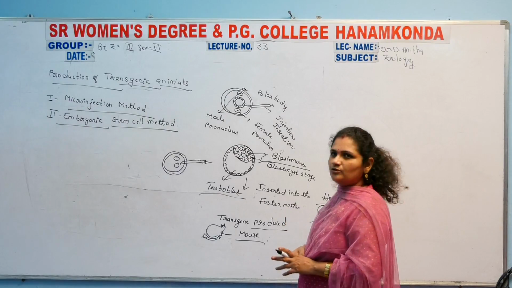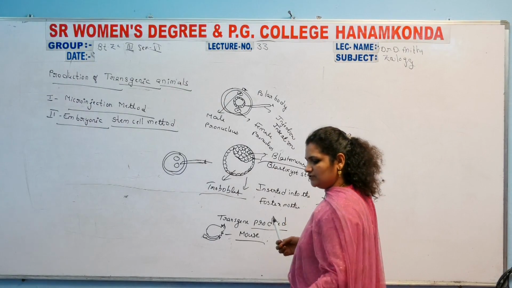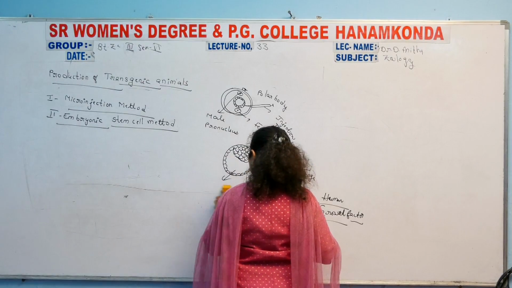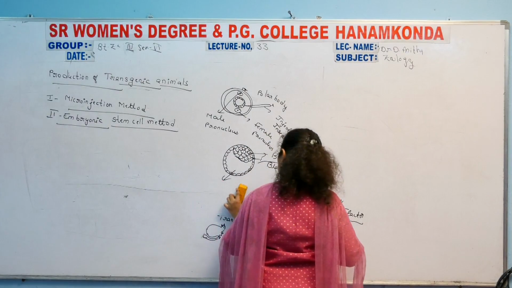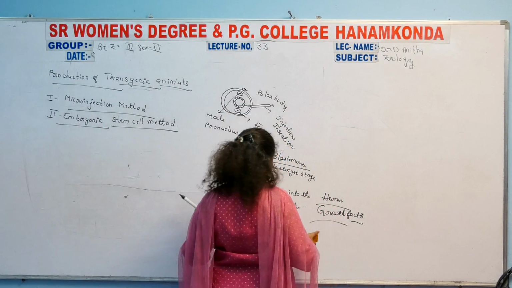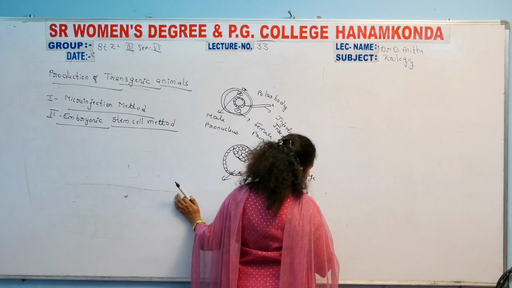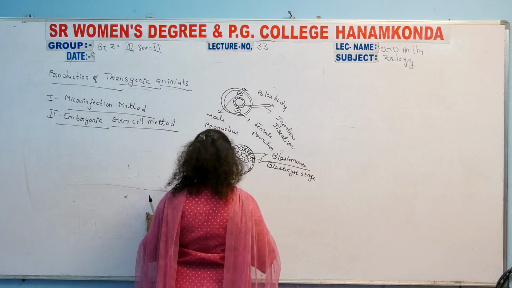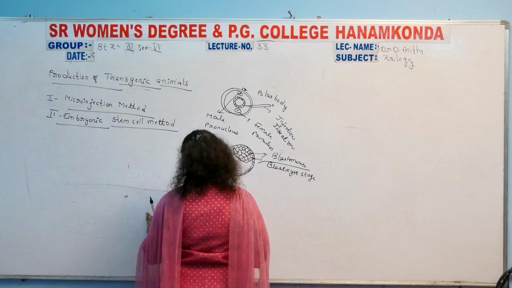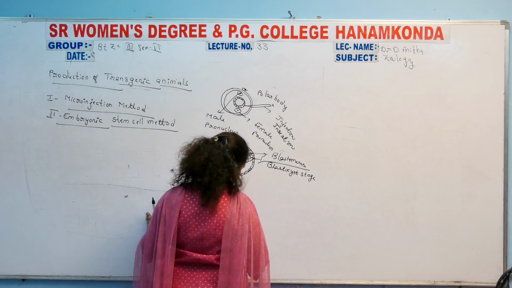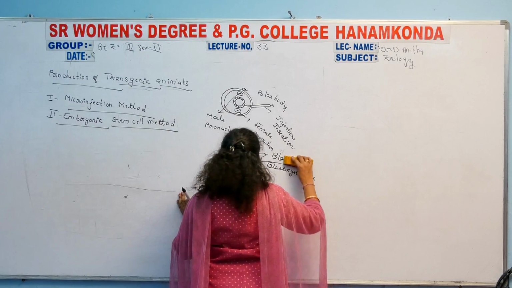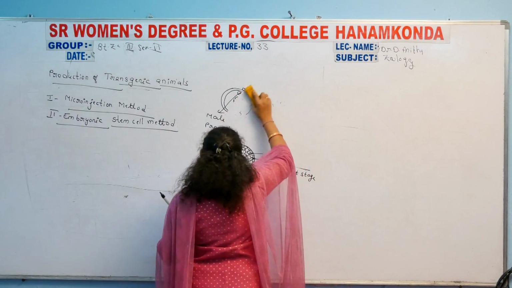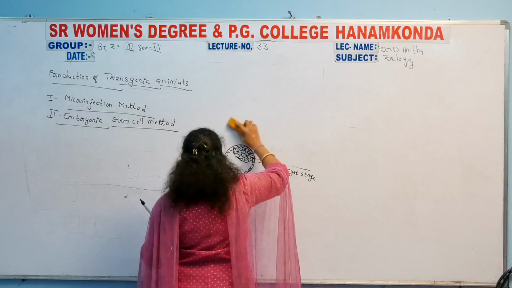That was the microinjection method, and another type is also there. Another one again uses the blastocyst stage. The second one is the embryonic stem cell method.